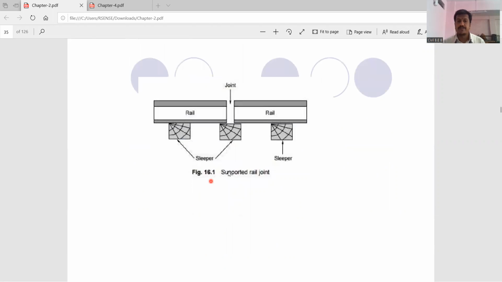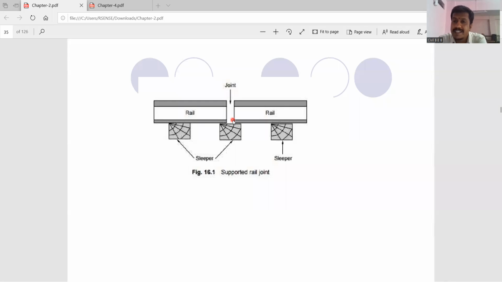If you see the first diagram, supported rail joints. As the name indicates, the rails are supported by the sleepers. This is the first rail and this is the second rail. The joint is there, but this joint is resting exactly upon the sleeper. I used the wrong words there, so let me correct myself.